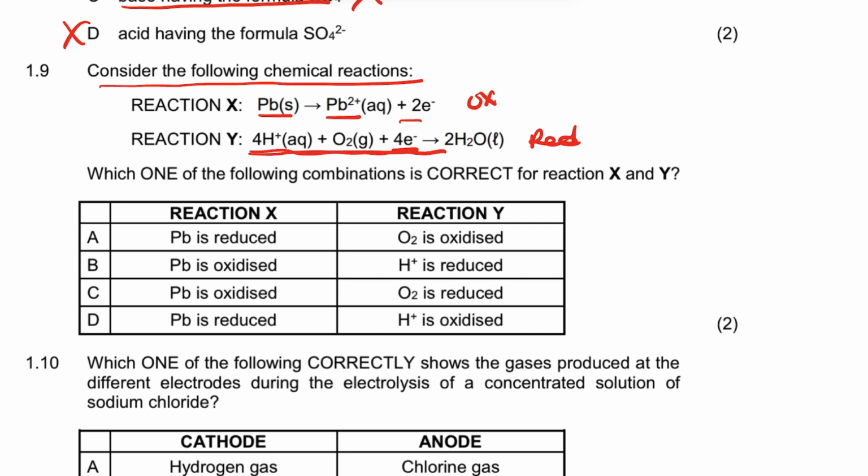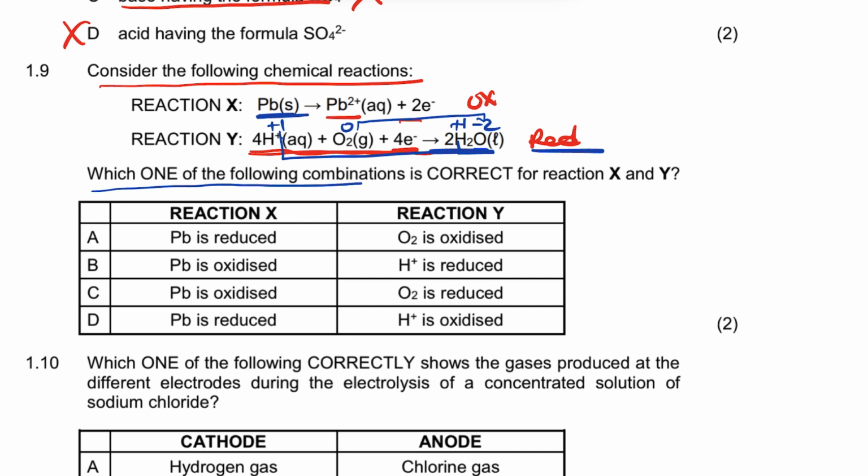It's very important here. Look at the hydrogen, it's +1, and the oxygen goes from 0 to -2. The hydrogen here is +1 with no change, and the oxygen changes from 0 to -2. That means what is reduced here is oxygen, not hydrogen. It's a reduction, right? So what is oxidized there is lead.